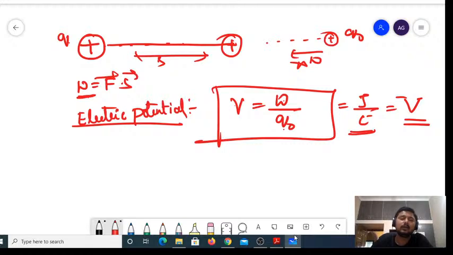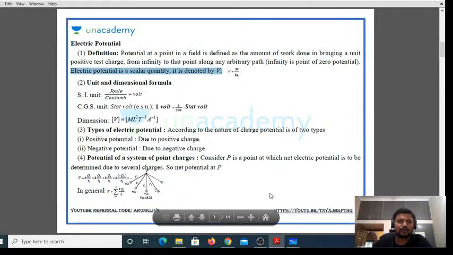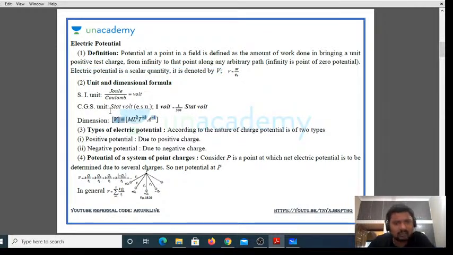What do you mean by 1 volt? If 1 joule of work is done in moving a charge of 1 coulomb from infinity to a given point, then the potential required is called 1 volt, right? Yes, you can write the dimensional formula also. It is M to the 1, L to the 2, T to the minus 3, and A to the minus 1, right?